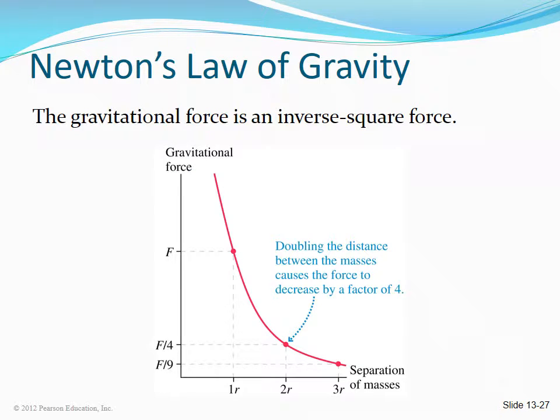The gravitational force is an inverse square force. Doubling the distance between objects means the gravitational force is 1/4 the original value. If you triple the distance, the gravitational force drops to 1/9 the original value.